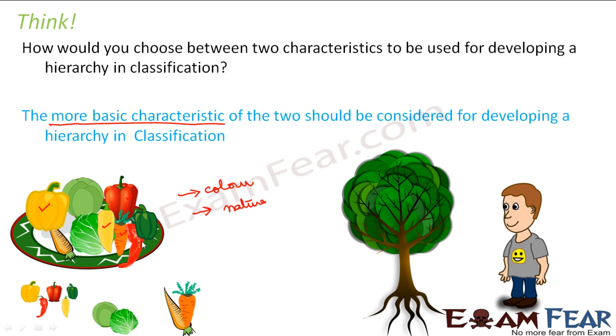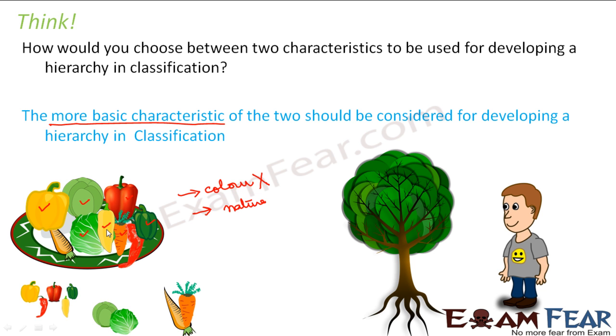And this pepper will fall under the same group, and this pepper and the cabbages will fall under the same group. But this is not the correct way of classification, because this is not the basic characteristic. What is the basic characteristic? First we have to see, color is the secondary one. First we have to see what it is.